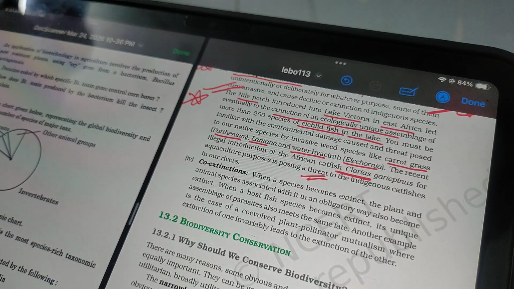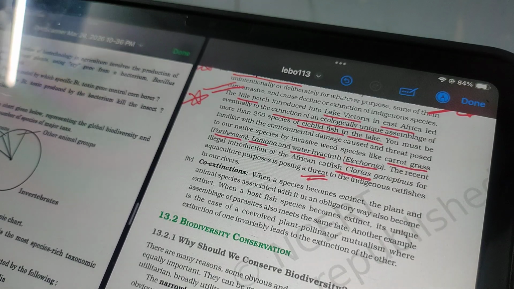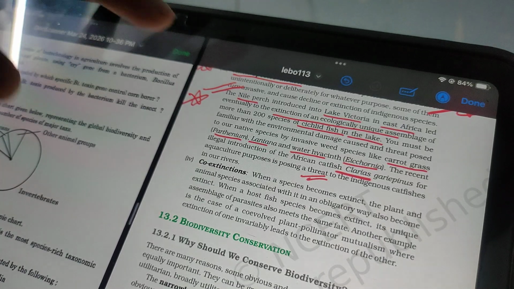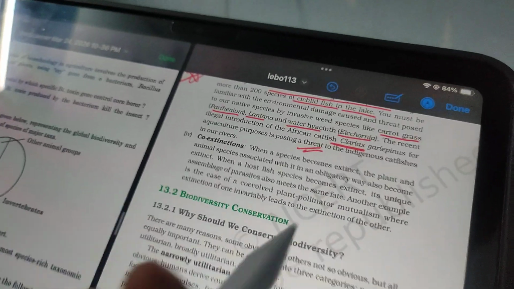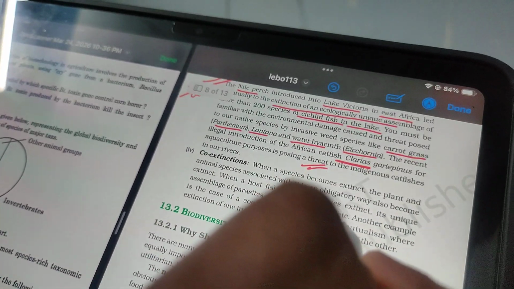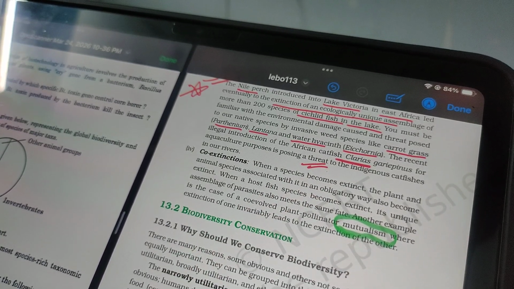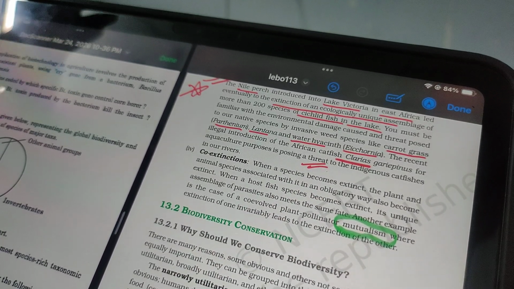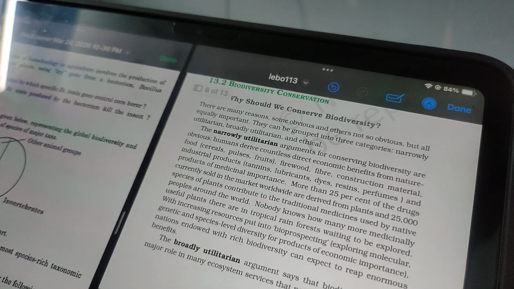If the fish becomes extinct for any reason, maybe because its progeny number is low, then the parasite also becomes extinct. So that also represents mutualism. When two species are coexisting and codependent, dependent on each other for survival, if one is extinct, the other also becomes extinct. That is co-extinction.